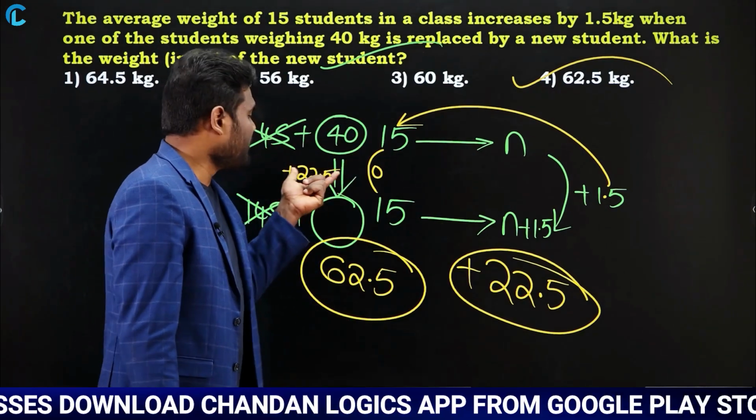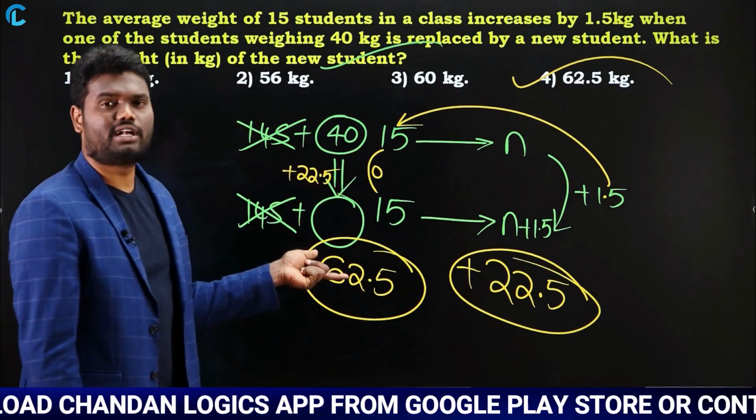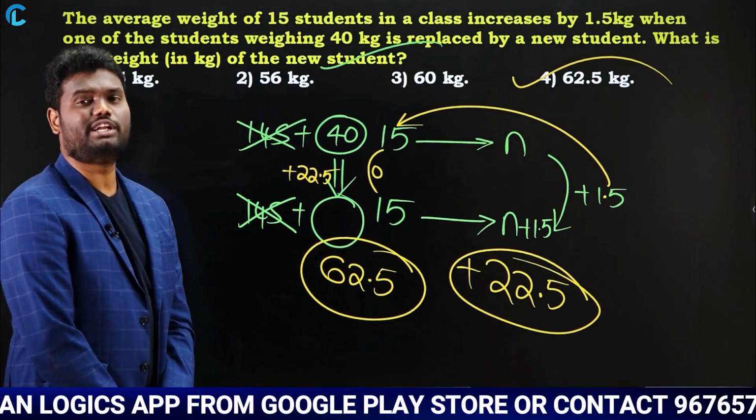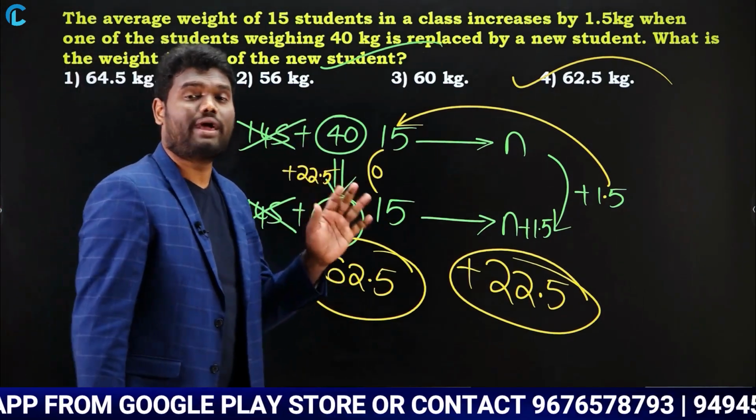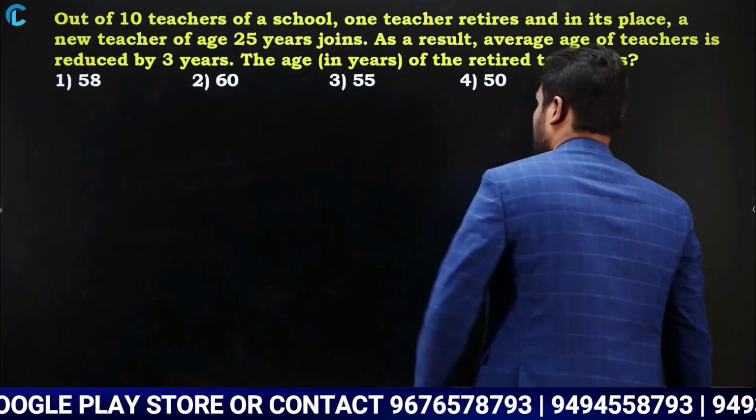If this is 40 plus 22.5, we can say that the new student is nothing but 62.5 kg. Okay, very simple. Let us look at your next one.